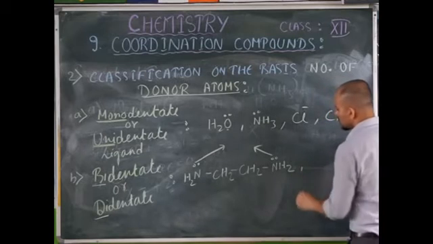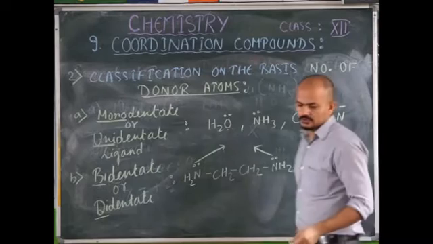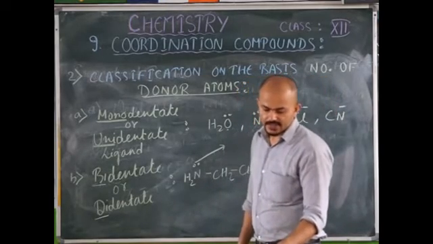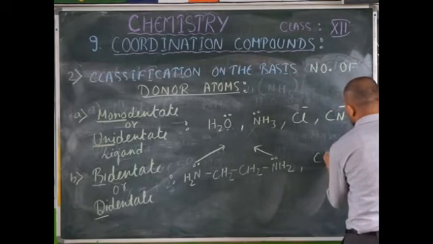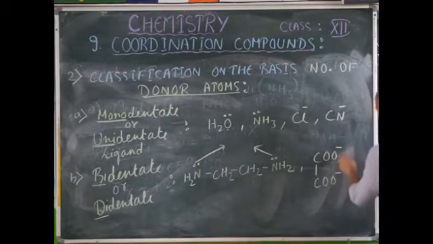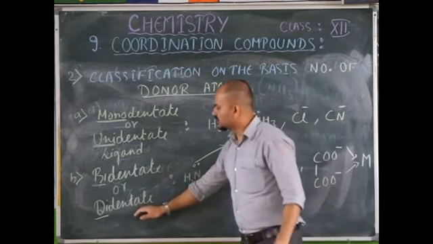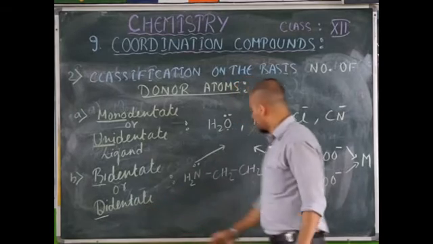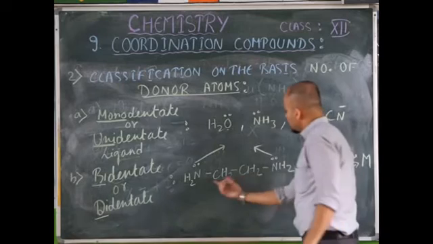Another example is oxalate, that is COO minus and COO minus. Here again, it has two coordinating sites and it can donate to the metal atom. Therefore, it is known as what? Bidentate or didentate ligand. And the name of this compound is ethylene diamine.